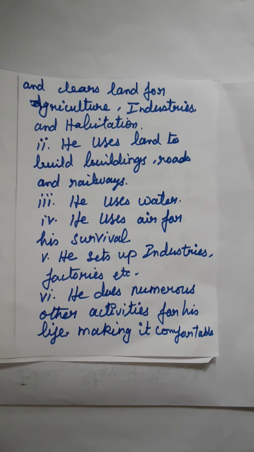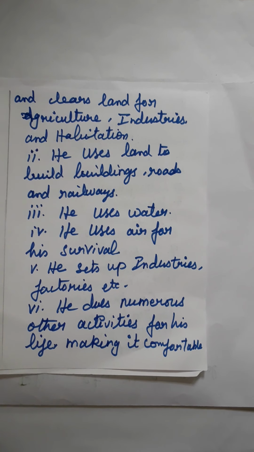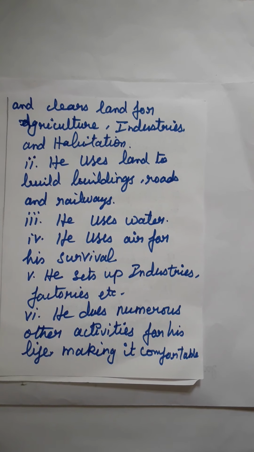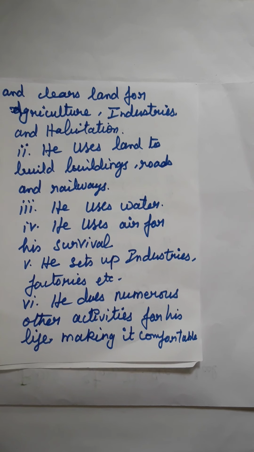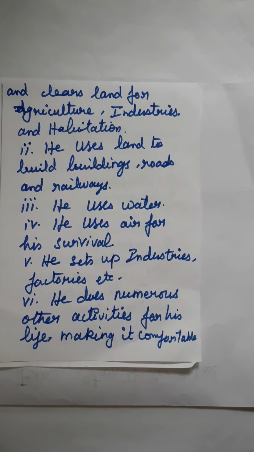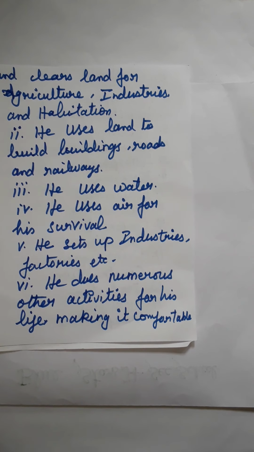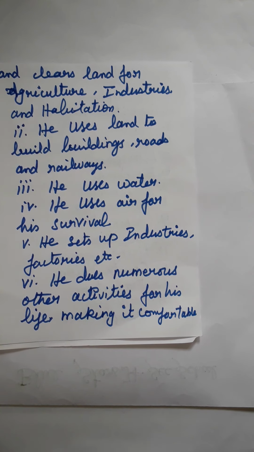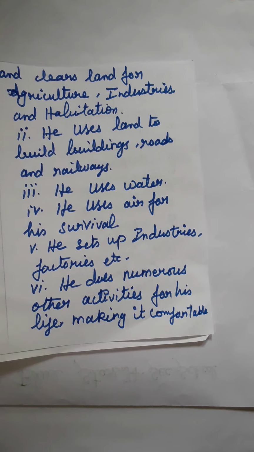Shall I go through it again? First one, he cuts forest and clears the land for what? For agriculture, industries and habitation. He uses land to build buildings, roads and railways. He uses water and air for his survival. He sets up industries, factories, etc. He does numerous other activities for his life, making it comfortable.